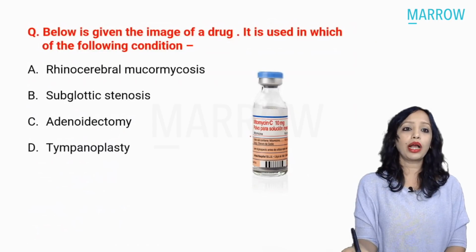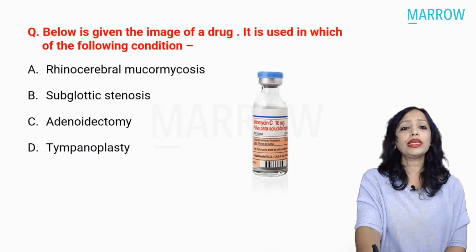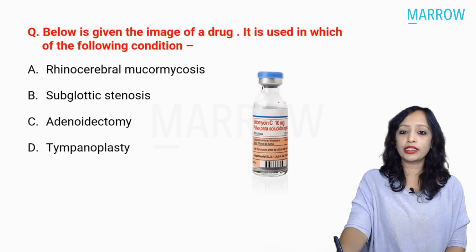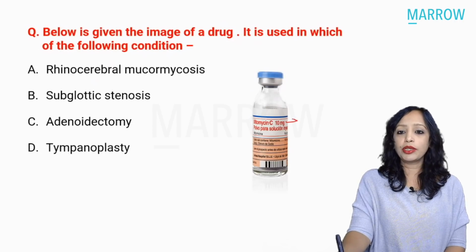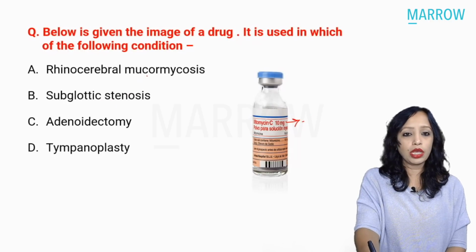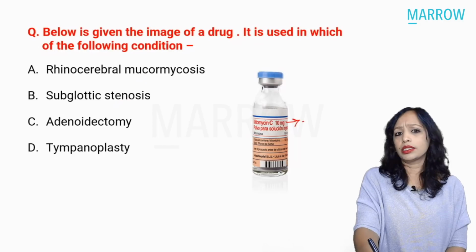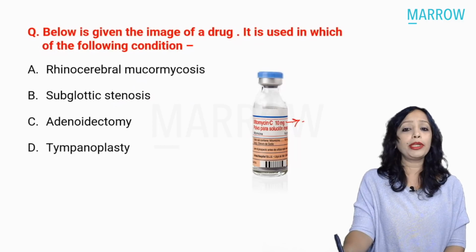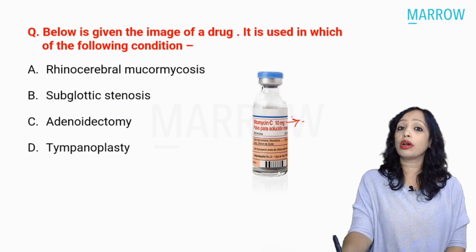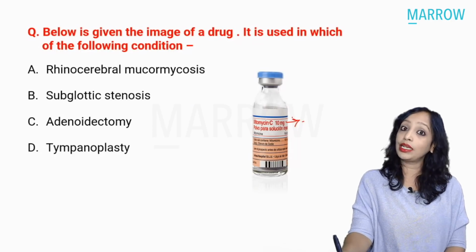Yes, so now coming to the next question here. Below is given the image of a drug. It is used in which of the following conditions? So what is this drug that is given here? Yes, this is mitomycin C. So let us see the choices. Mucormycosis, no. Subglottic stenosis. Now mitomycin C is actually an anti-neoplastic agent. Yes, so it was used in bladder cancer initially.